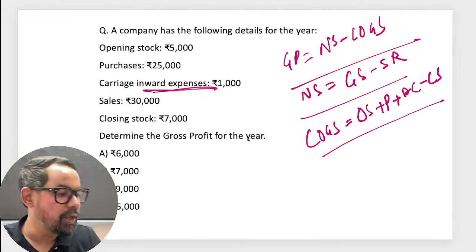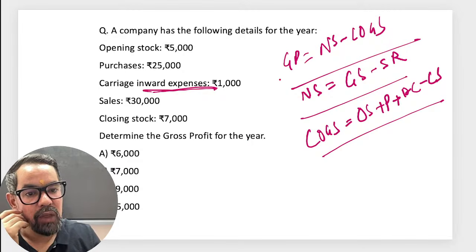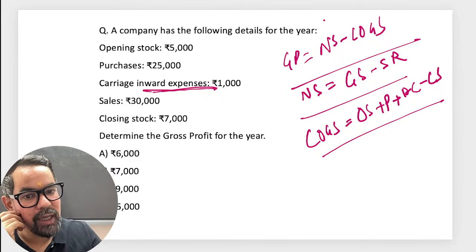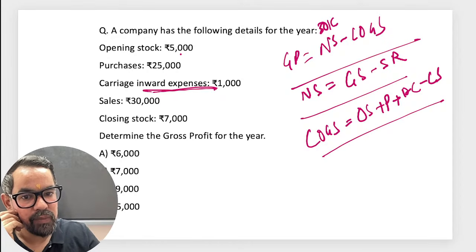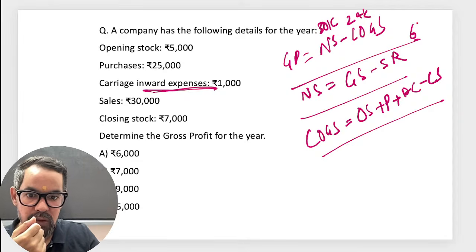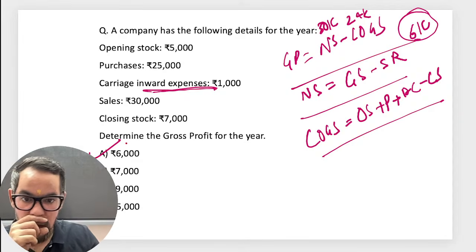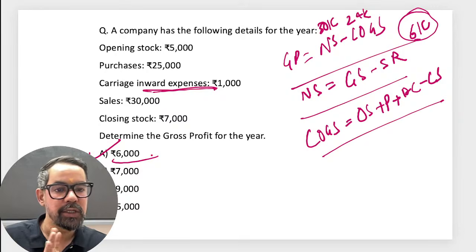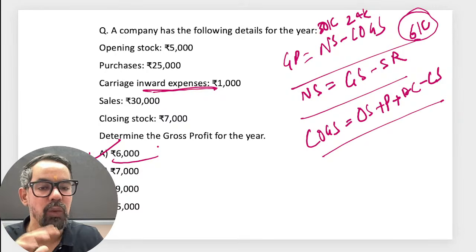So the answer is here only, right? Your net sale is 30,000, and cost of goods sold is 31 minus 7, that is 24,000. So 6,000 will be the gross profit. Now one thing more around the 6,000, with the same question, what can they do?